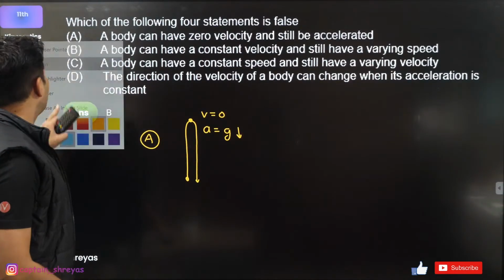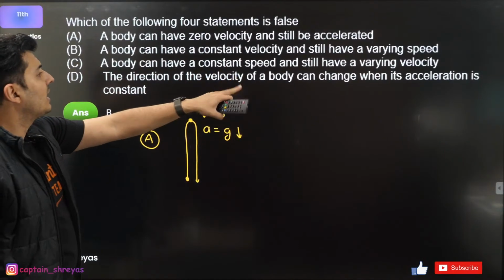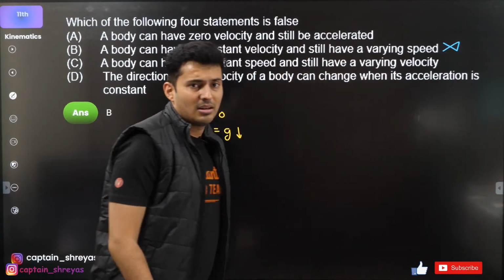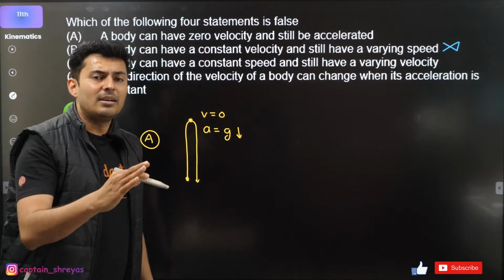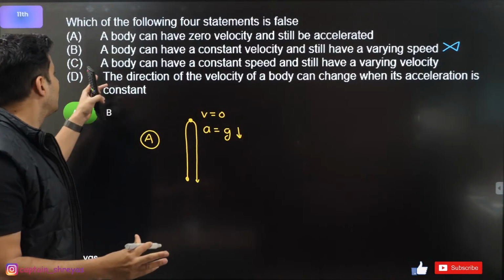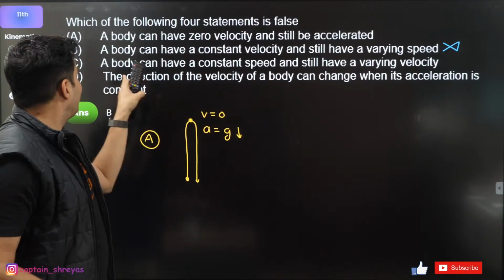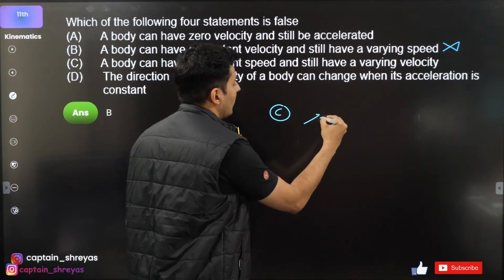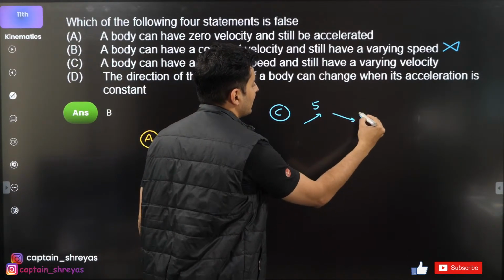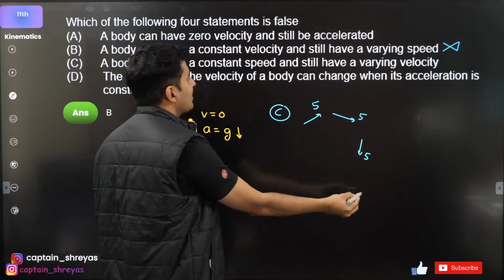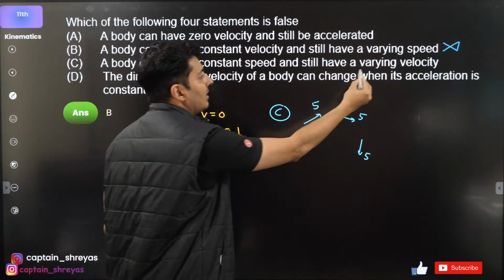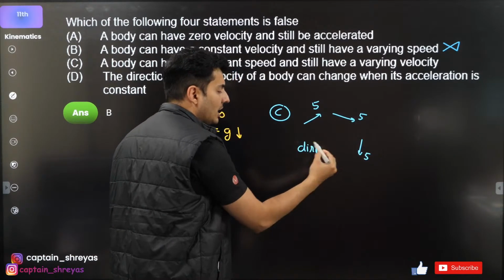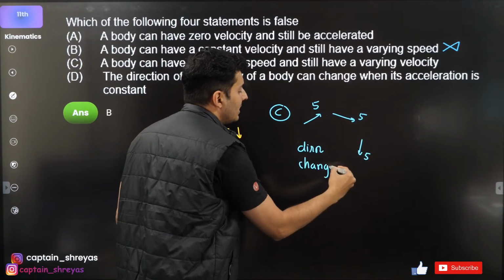If you look at option B, a body can have constant velocity and still have varying speed. That is not possible at all. How can you get this? Constant velocity and varying speed? No, speed has to remain constant. A body can have constant speed and still have varying velocity, definitely. For this option C, right? Look at this. Constant speed, 5 meters per second, 5 meters per second, 5 meters per second. Speed is constant, but direction is changing. So direction can change, so that way the velocity can change.